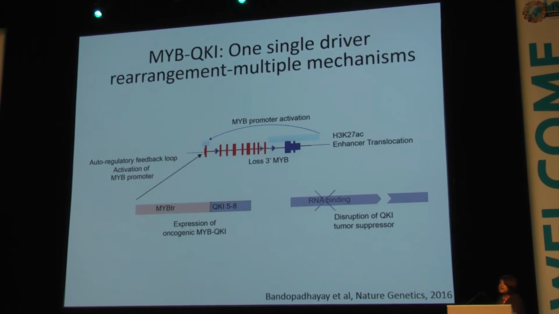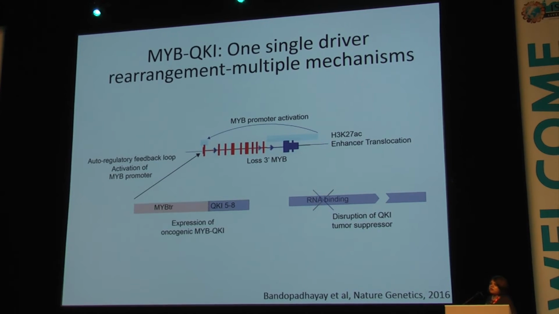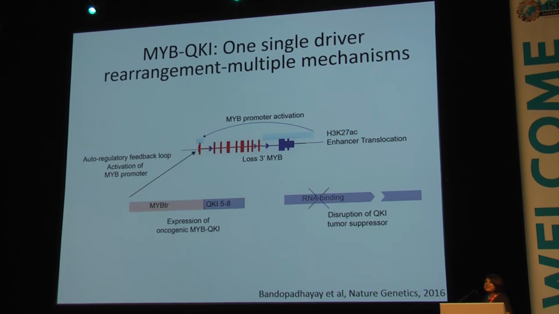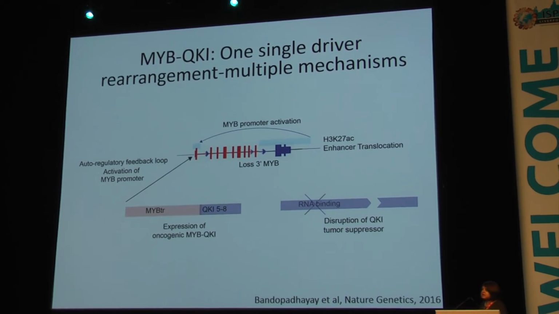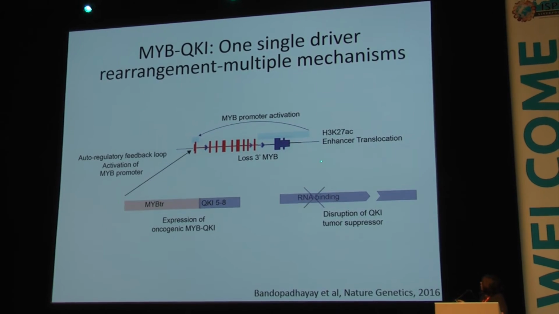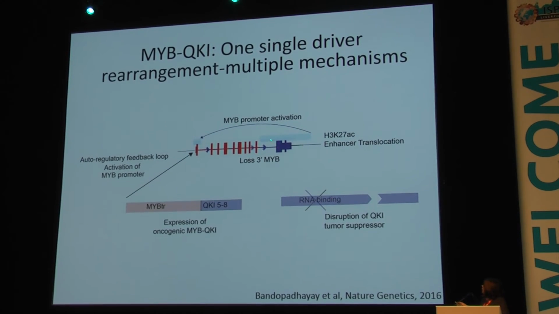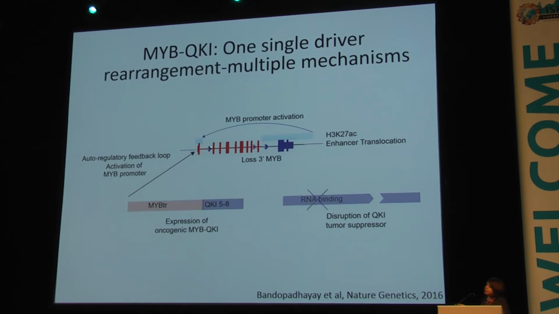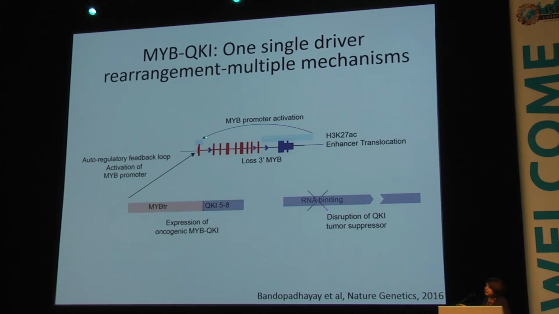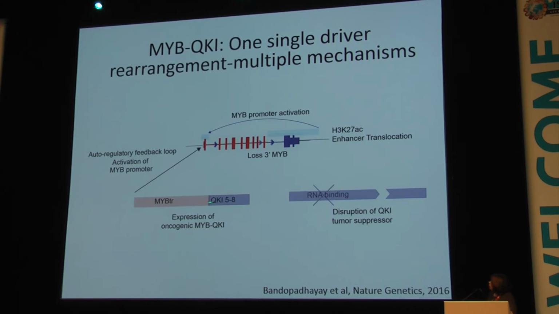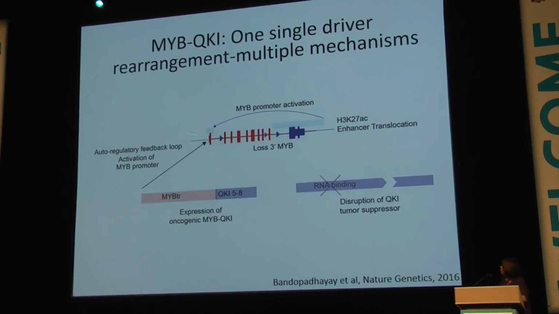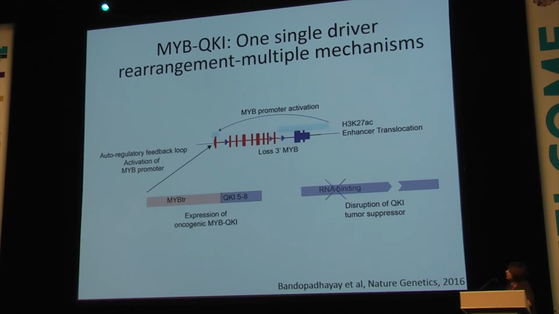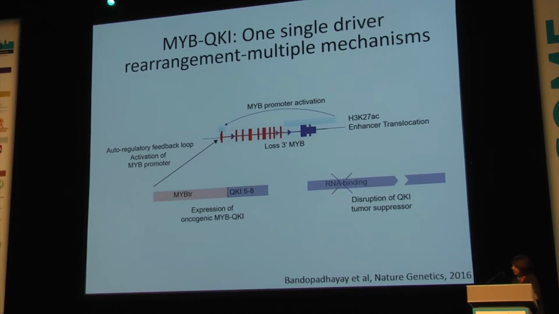So if we put all this together, we have an example here of one single driver rearrangement. Now, I think for pediatric oncologists, this is quite interesting because we frequently see tumors that are characterized by one single driver rearrangement. This rearrangement results in enhancer translocation, causing aberrant expression of MYB in a context where it's not normally expressed. This MYB-QKI fusion then further activates in a forward feedback loop, driving its own expression, and we also get simultaneous loss of a tumor suppressor.